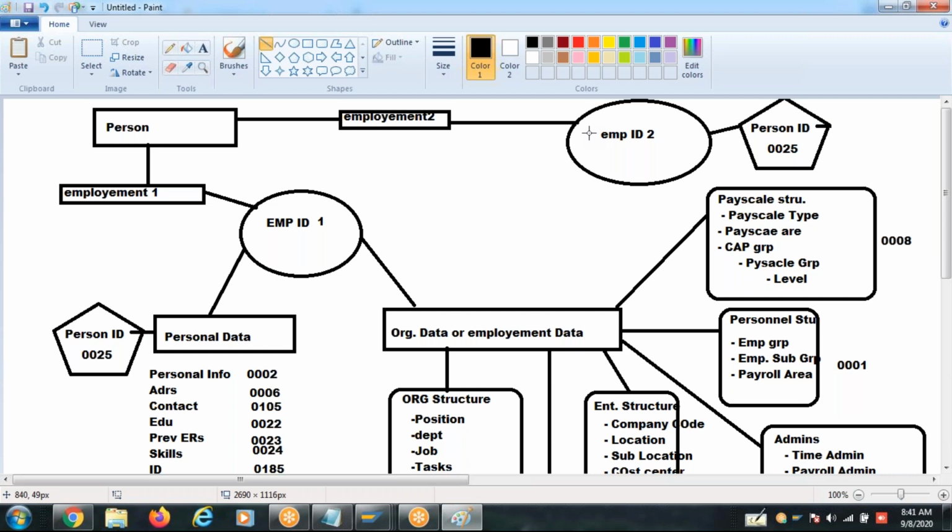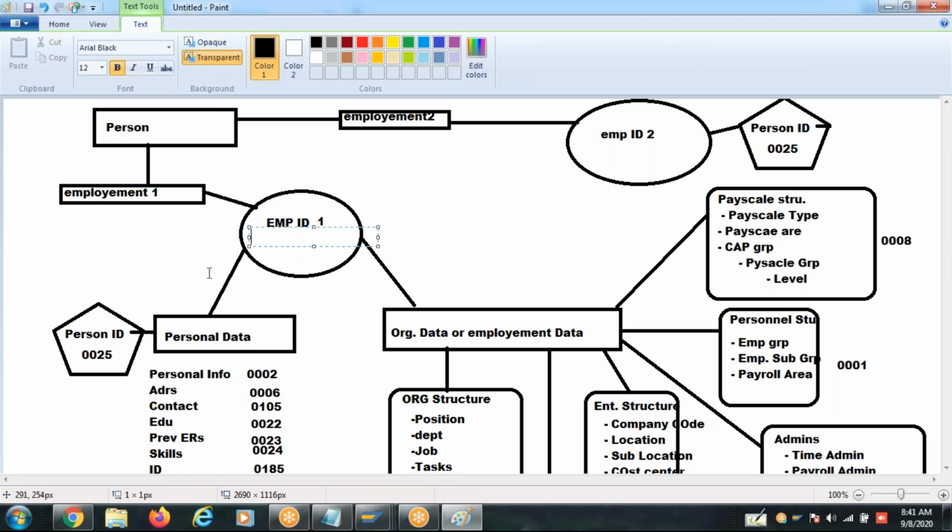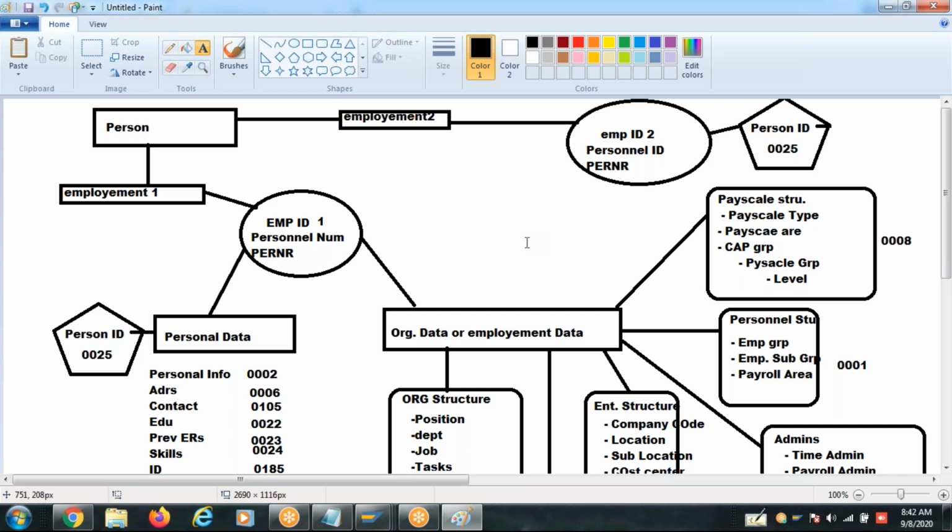Okay, sir. It's clear. What we use in PA is the employee ID. This is what we call the personal number. Person is different here, personal is different. PERSONNEL means employee. We call it the personal number, employee ID or PERNR. Personal means employment. Understood?